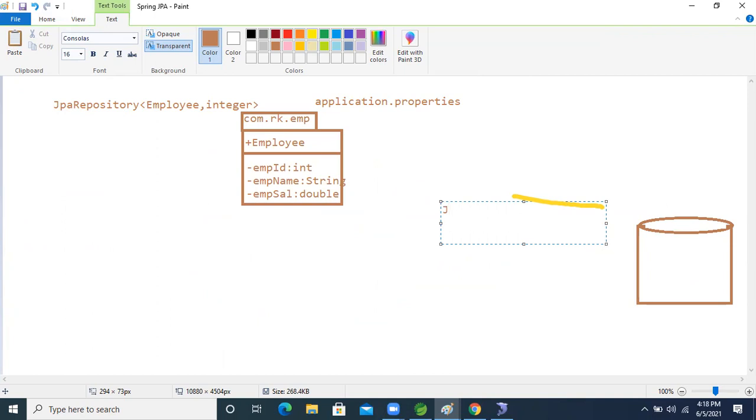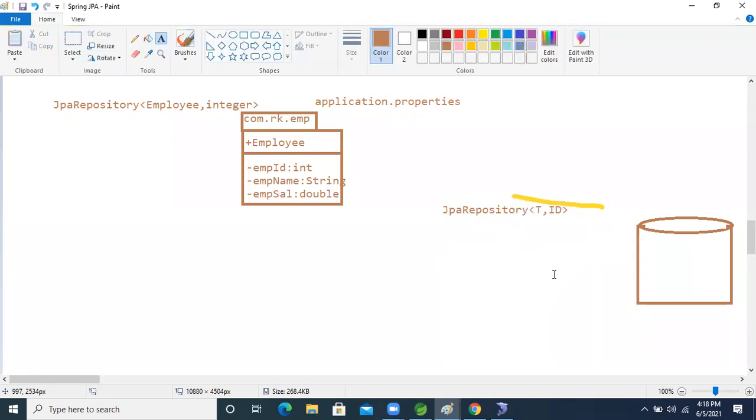Now, JPA repository. Inside that, it will take two things: one is the class, another one is the ID. But this interface is given by whom? This interface is given by the Spring Boot people, right?